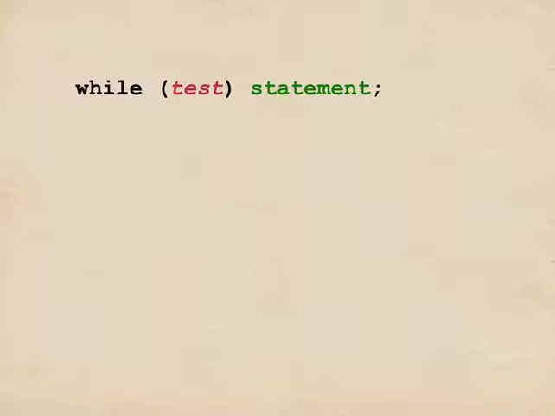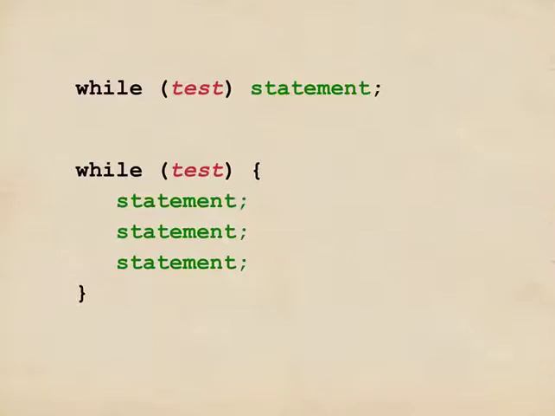So this works great if the statement is, for example, take one step forward. But suppose we want to do three things, like in our carrot example: pick up carrot, peel carrot, put carrot down. Well, we can write this with curly braces, just like we did with an if statement. In this case, we have the very same construction, the word while, the test in parentheses, and a bunch of statements that get executed every time the test is true. By putting them in curly braces, all three statements get executed. So here we might say, while carrots remain to be peeled, pick up carrot, peel carrot, put carrot down. Then we test to see if there are carrots remaining to be peeled again, and repeat. That's the idea. Let's write some code and see this in action.